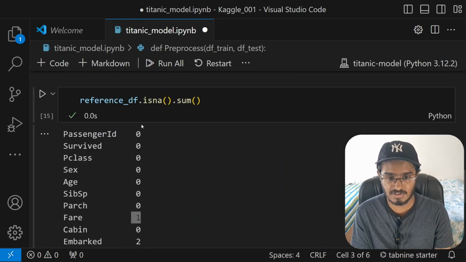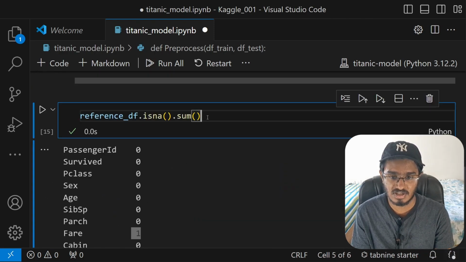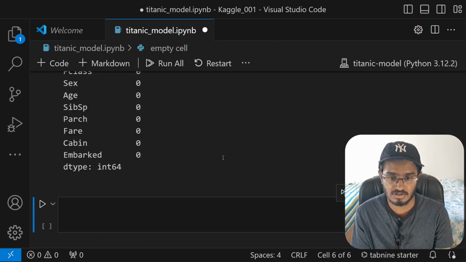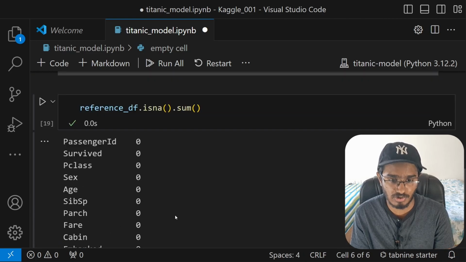All right, so now that I've done that, now we should be seeing no none values in any column. So let me just run. Okay, first we had to call this and then call this. All right, now we see that we have no none values anywhere.